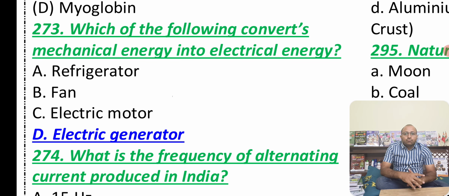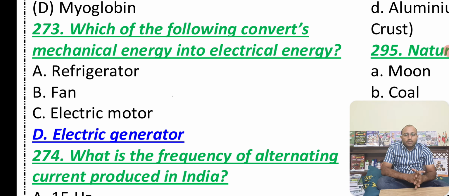Next, which of the following converts mechanical energy into electrical energy? Very important, guys. As an example, before we used to have in bicycles one small instrument that converts the cycle's movement directly into electrical energy. That equipment is called a dynamo.